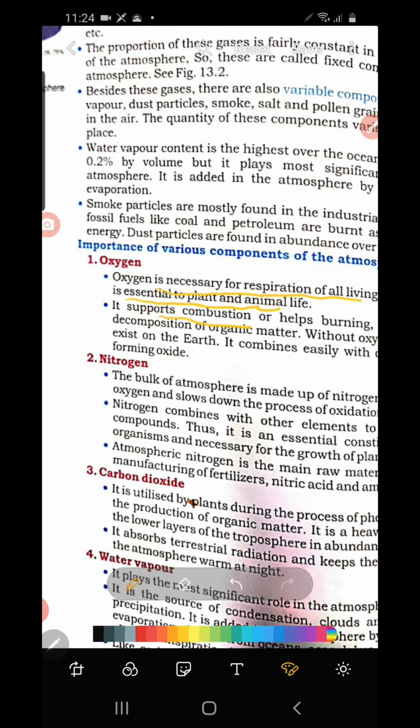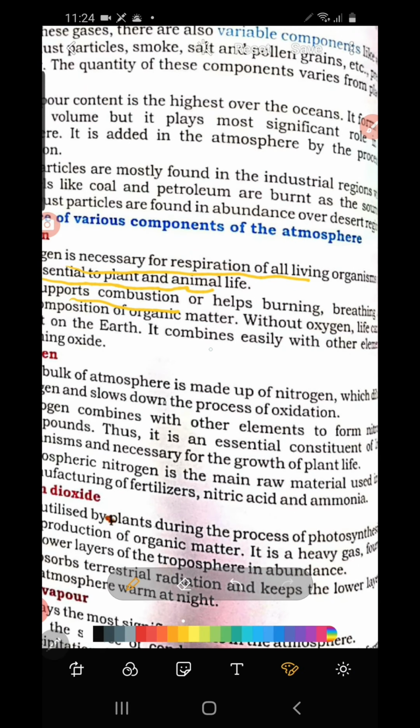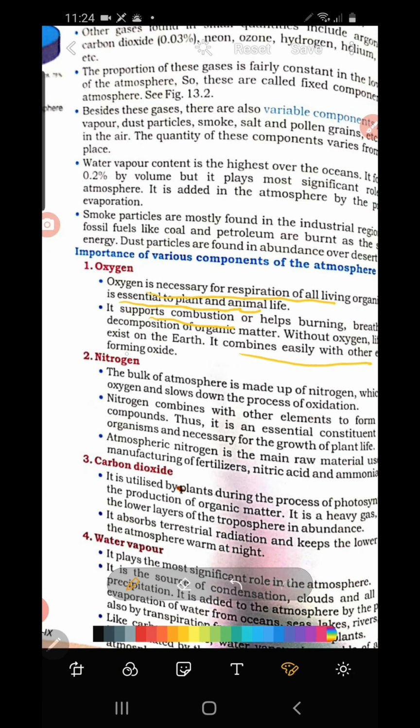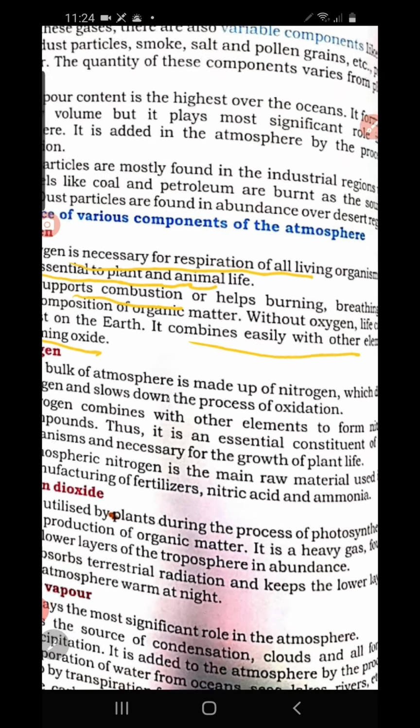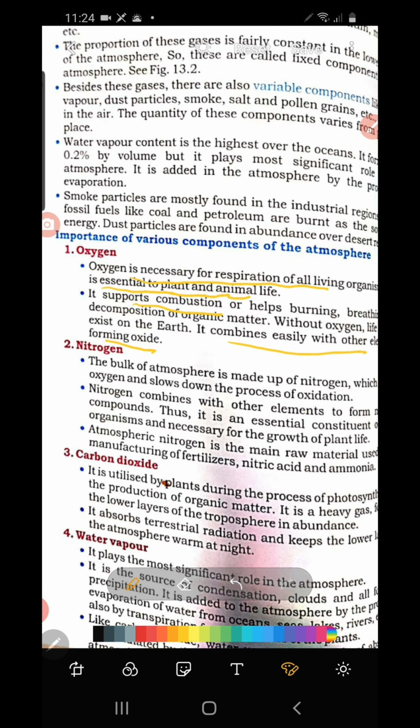Combustion means for burning any object, oxygen is very essential. It also combines easily with other elements, forming oxides, like iron oxide. So different kinds of oxides are formed with the combination of other components.